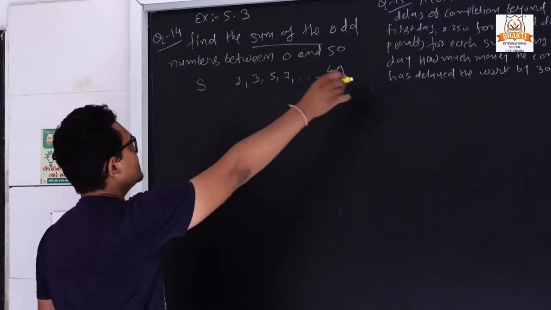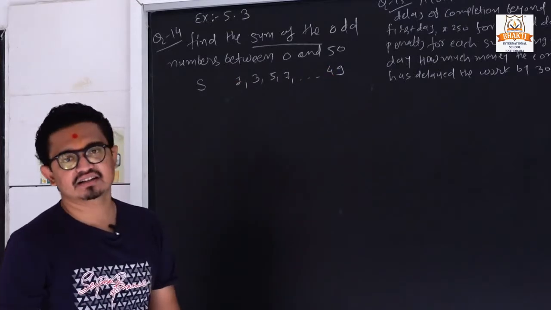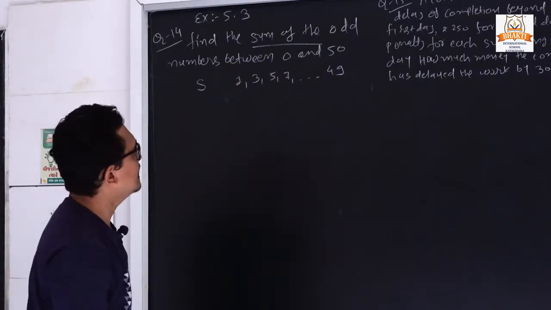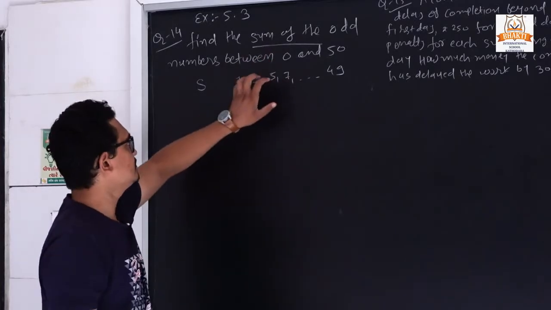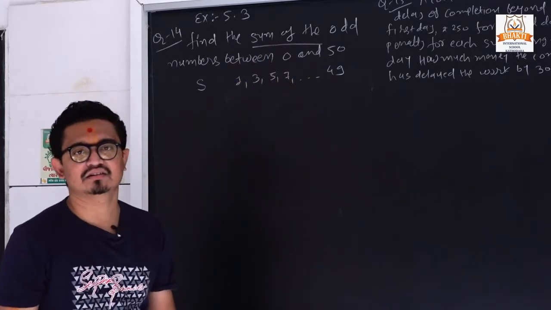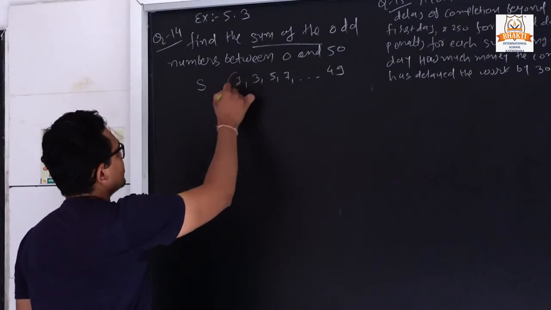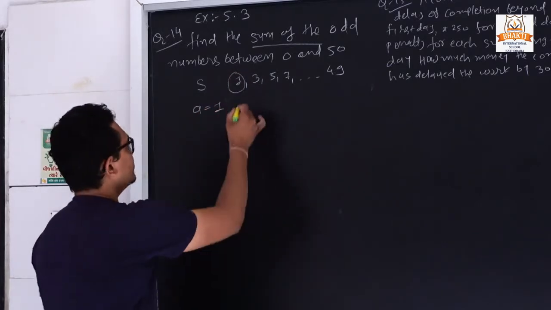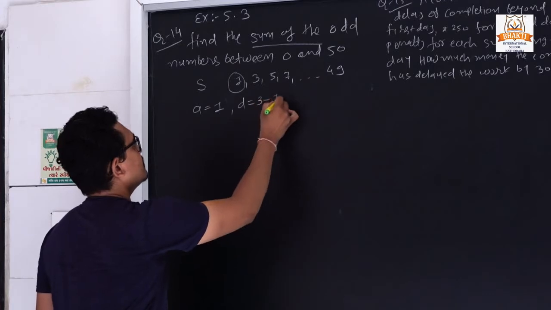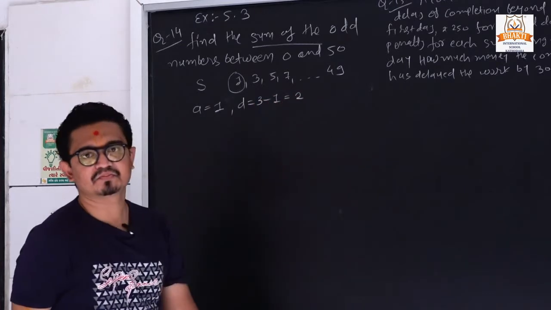So here we have a series like 1, 3, 5, 7, 9, 11, 13, 15, and the last term is 49, and we need to find the sum 1 plus 3 plus 5 plus 7 and so on. So for that, the first term of the series is 1, then the difference, second term minus first term, is 2.